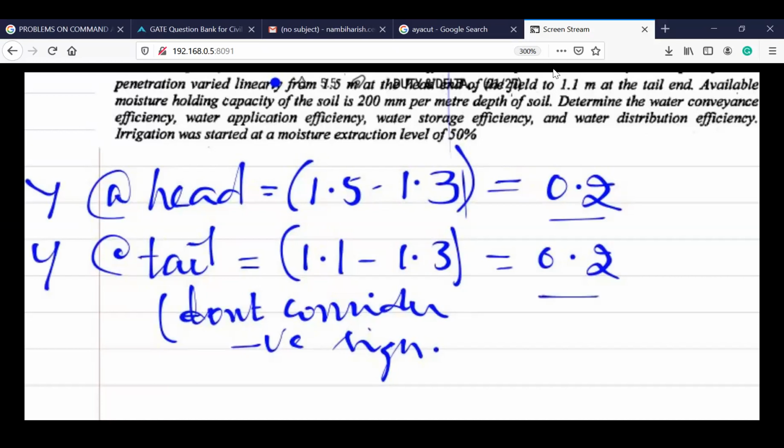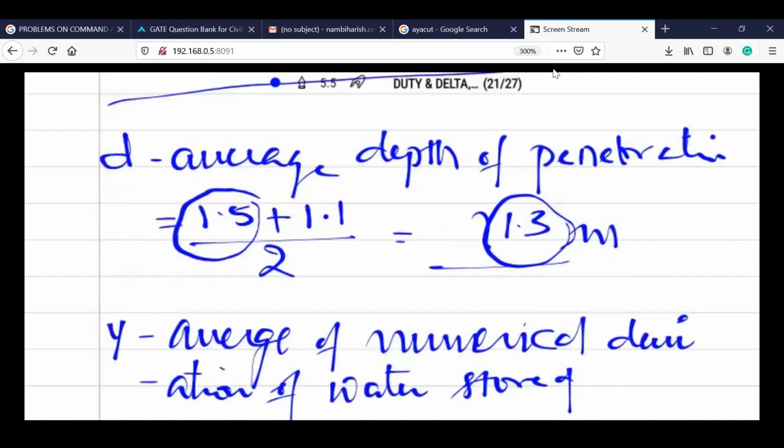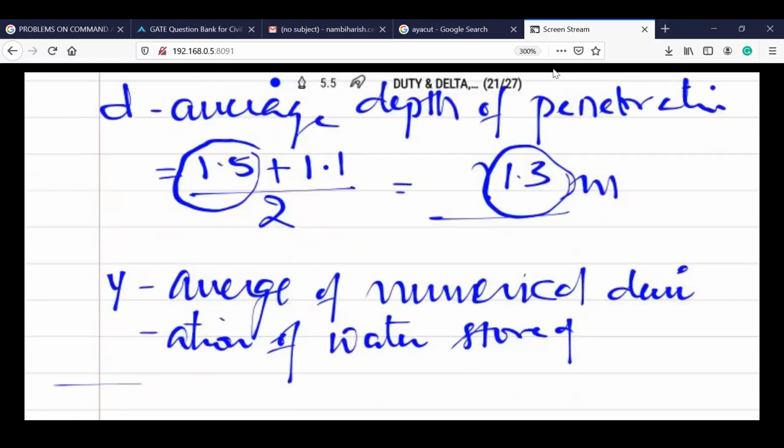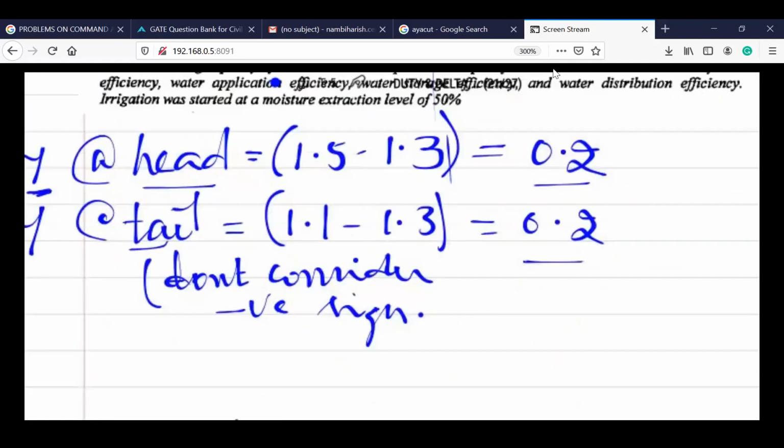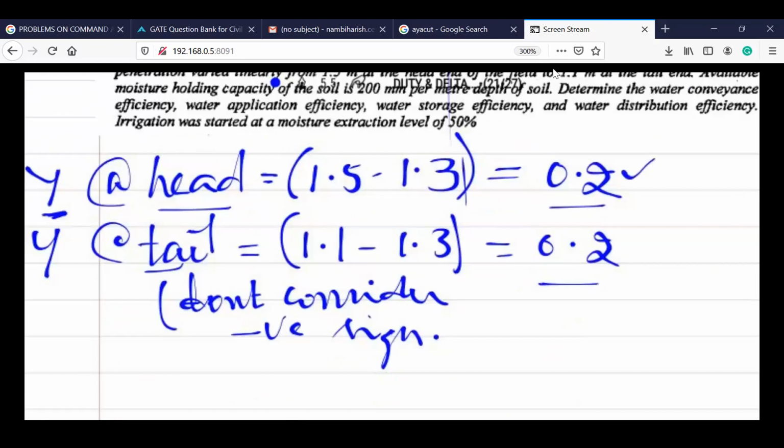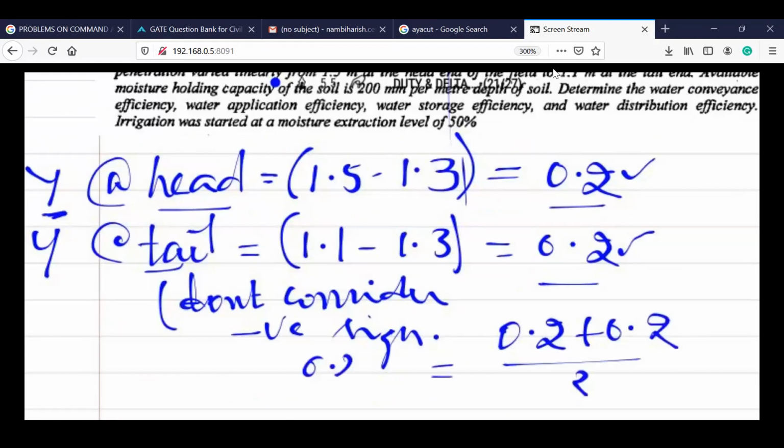So now this is the numerical deviation of water distribution at head and tail. But what we require is the average of numerical deviation. So now we have the deviations as 0.2 at the head and 0.2 at the tail. So the average is 0.2 plus 0.2 by 2. Again, it gives you 0.2. So y value is 0.2, whereas d value is 1.3.